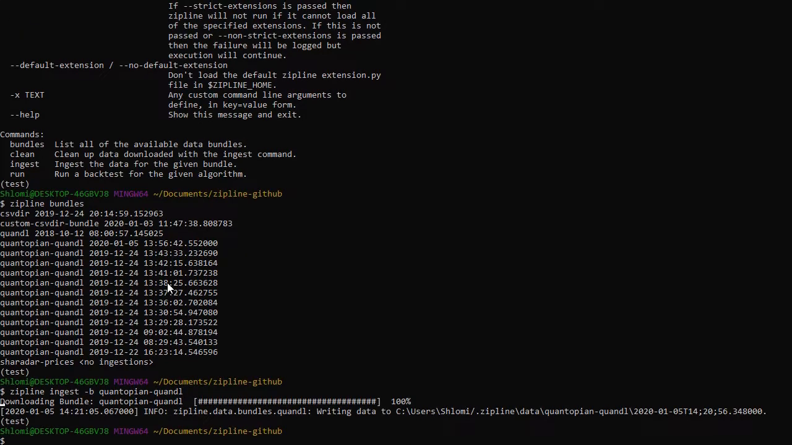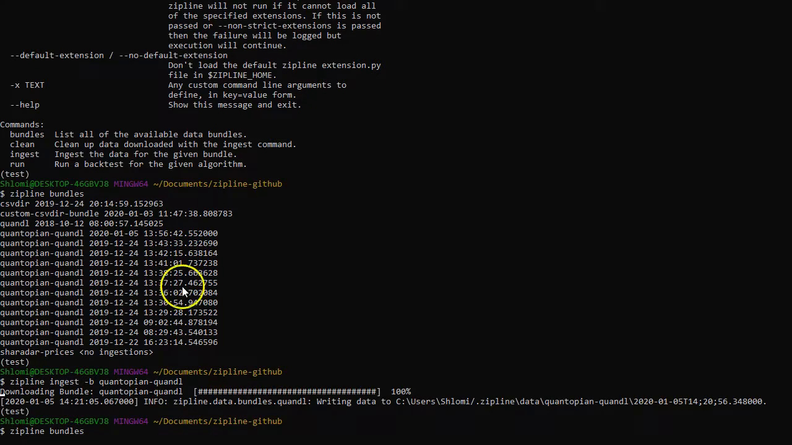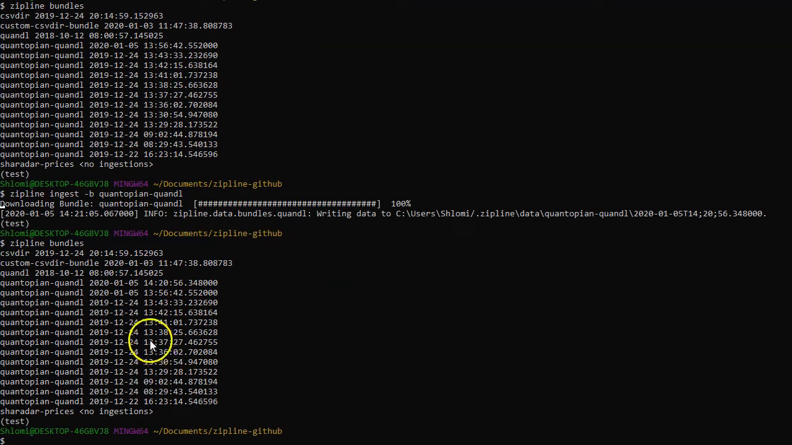That works. Now let's see the ingested bundles. We can see that we have the latest one ingested right here, right now. And in the next video, we'll see how we can use zipline-live 2 to do a backtest.